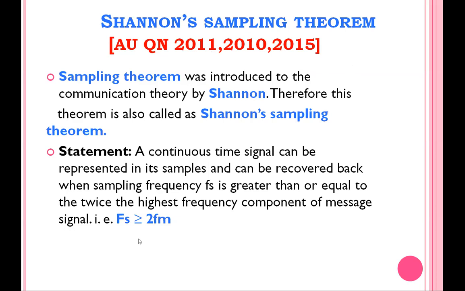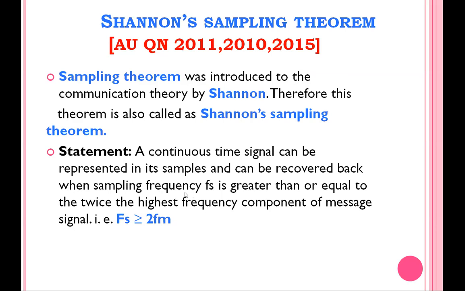In order to convert a continuous time signal into a discrete signal, how many samples we have to take at least for one cycle is defined by this theorem. According to this theorem, the sampling frequency must be greater than or equal to twice FM, where FM is the maximum frequency component of our message signal.